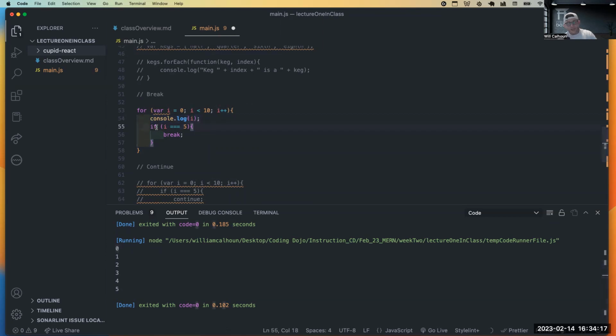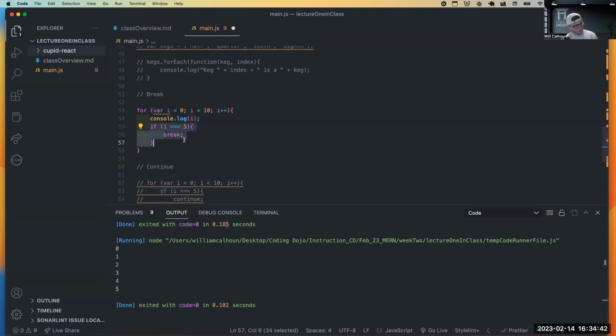Great. Then we have this condition that's saying, okay, but if i equals 5, then let's go ahead and be done. I want you to exit my for loop. Don't finish it. Do not wait until this condition is true. Just be done. And so what happens is we go to 1, which is not 5. Great, so it keeps going. 2 is not 5, 3, 4. It gets to 5.